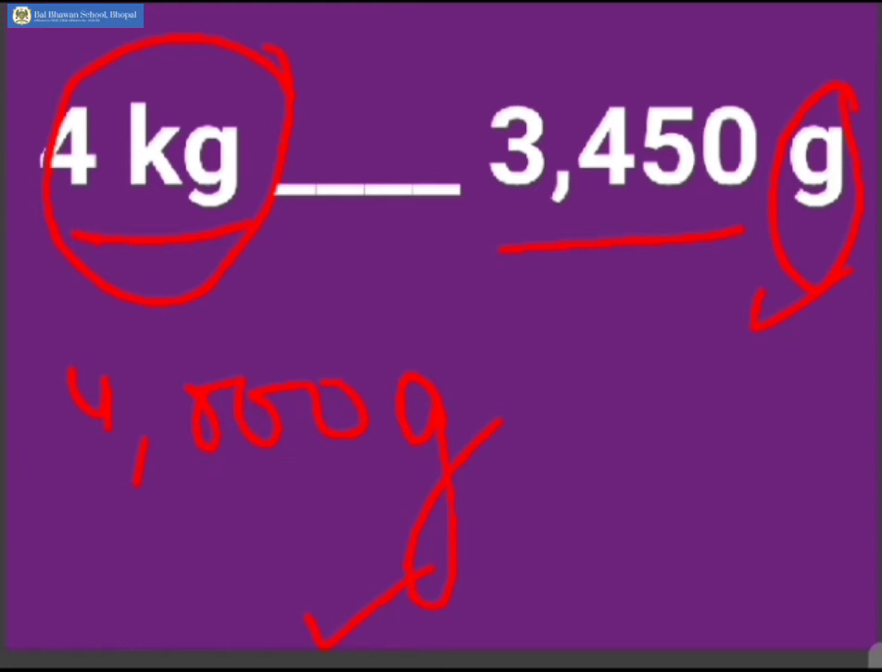So now let us compare the numbers. We have 4000 to be compared with 3450. Now compare the numbers as the units are the same now. 4000 will be compared to the second number, 3450. Obviously 4000 is greater than 3450. So this will be marked as the greater number.